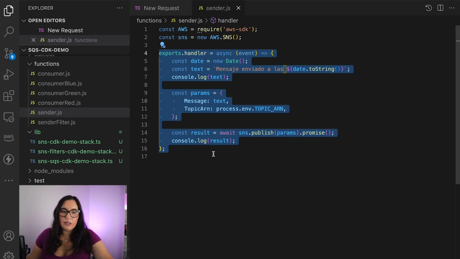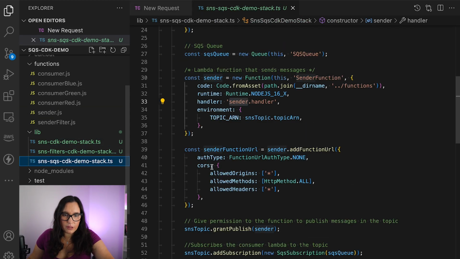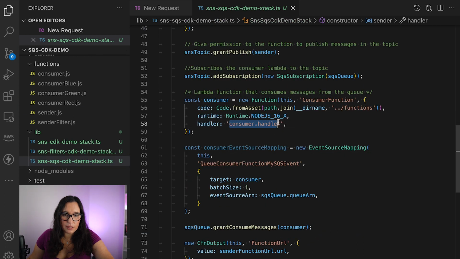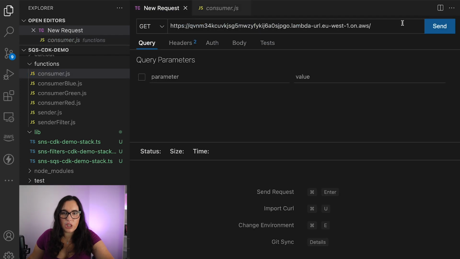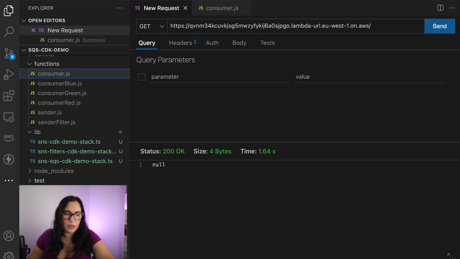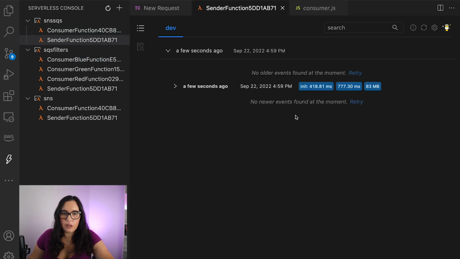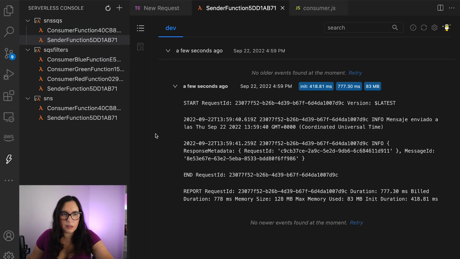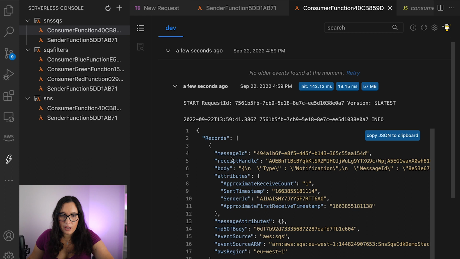But basically, every time there is a request in the Lambda function, it is putting a message to SNS. SNS is then sending the messages to the queue. Then the consumer is here, and the consumer is the same consumer that is just printing the messages. So nothing has changed. So let's send that. And we can see in the serverless console, in here, the sender has been triggered and it sends a message. That's what it does. And the consumer is triggered and has received the message.